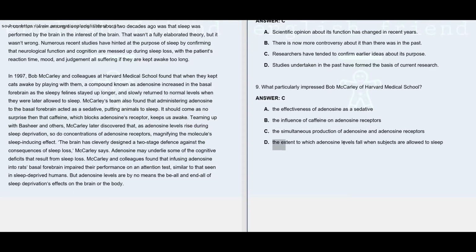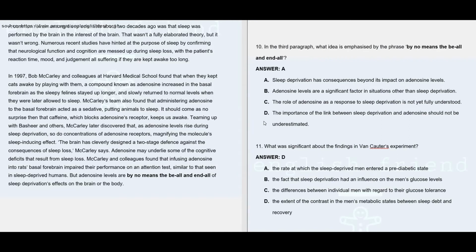Now, option D says the extent to which adenosine levels fall when subjects are allowed to sleep. Again, this information is not clearly mentioned anywhere in this paragraph as impressing Bo Macaulay in any way. So that is also not the answer for the question. Question number 10. In the first paragraph, what idea is emphasized by the phrase, by no means be-all and end-all? Here the answer is A, which says sleep deprivation has consequences beyond its impact on adenosine levels.